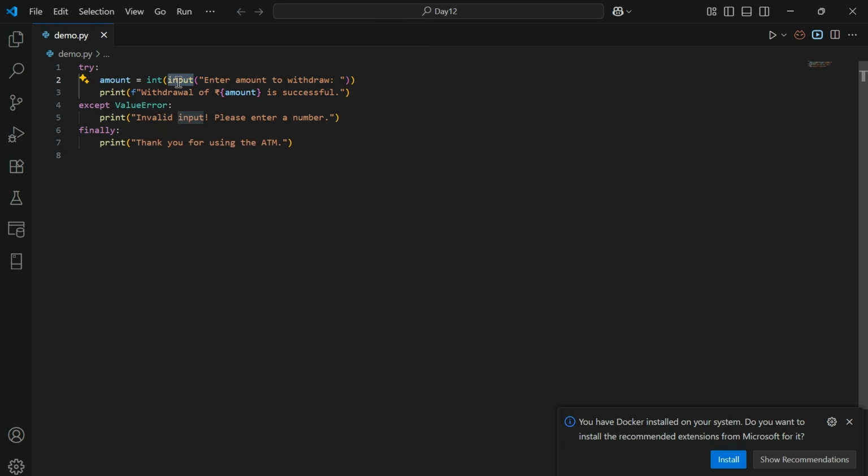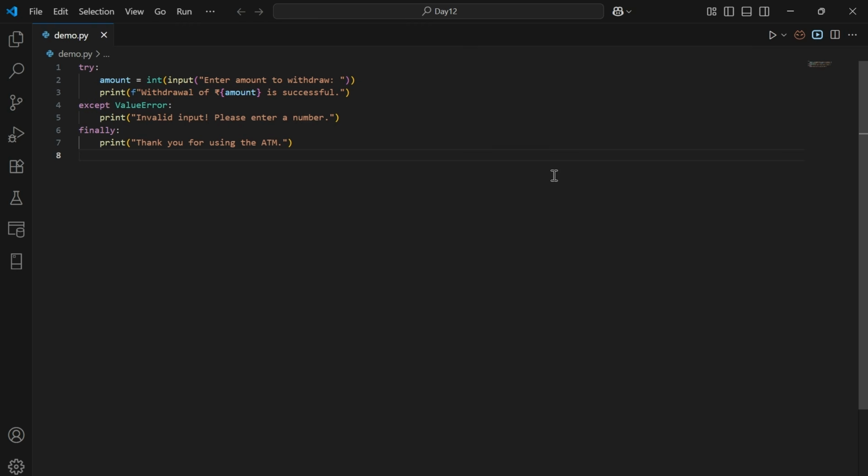The input function takes the response as a string and converts that to a number. If the user enters an invalid value like letters or symbols instead of a number, Python will raise a ValueError. That's where the except block comes in. It catches the error and shows a friendly message like "invalid input, please enter a number." Finally, whether the user input was correct or wrong, the finally block is going to execute and print "Thank you for using the ATM." In short, this code shows how to keep your program running smoothly even when the user makes mistakes.